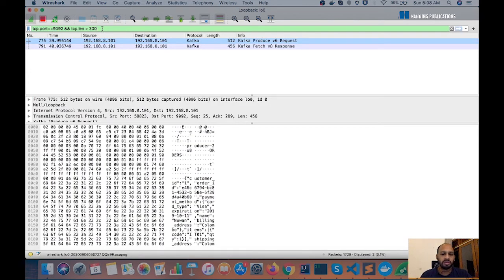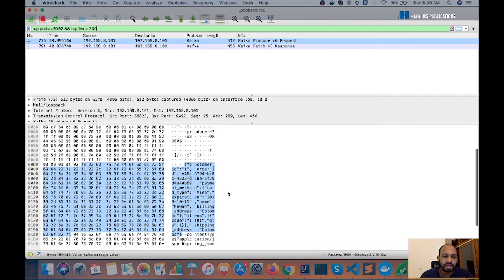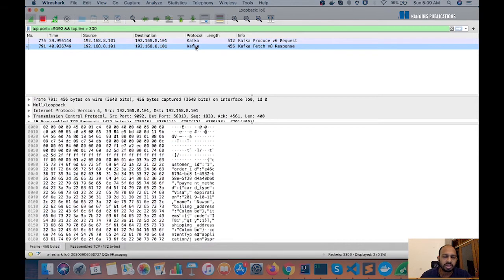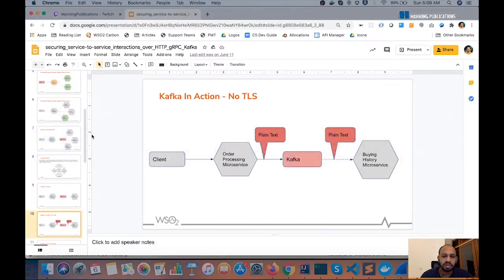If you look here, this has captured the communication on the network interfaces, and you can see the messages that went in, the request and the response. If you observe this network, you can see that the data being transferred over the network is in plain text. So anyone who has access to the network can now see the messages that are being passed through. This is not ideal, and we don't want this to happen. We ideally want this channel to be encrypted.